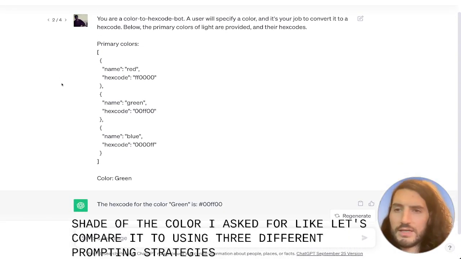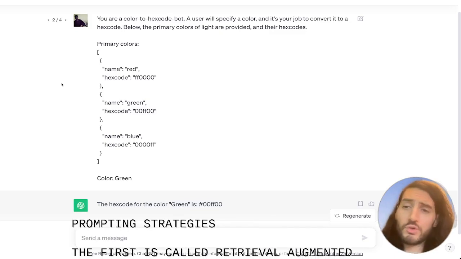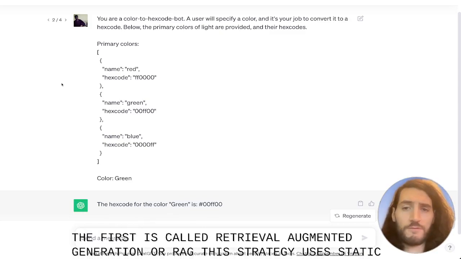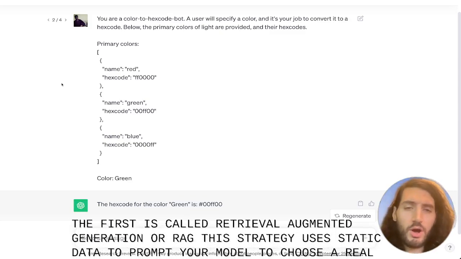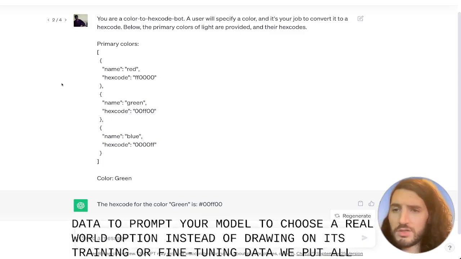The first is called Retrieval Augmented Generation, or RAG. This strategy uses static data to prompt your model to choose a real-world option. Instead of drawing on its training or fine-tuning data, we put all possible answers right into the prompt. You can use a scraper, CSV file, or database as your data source.